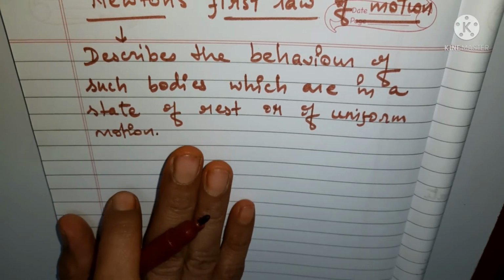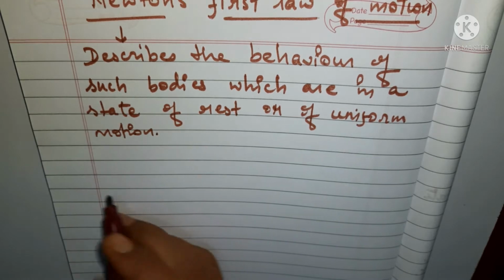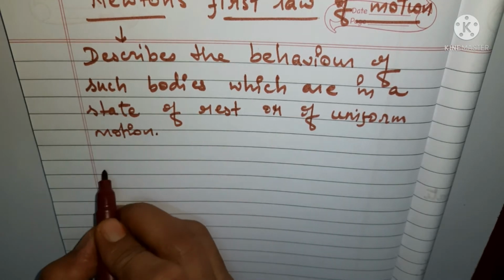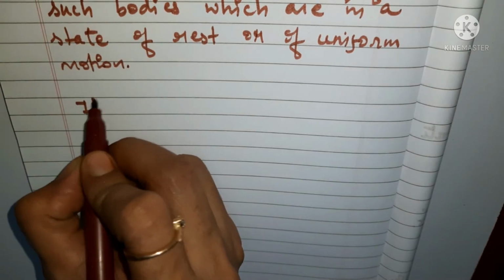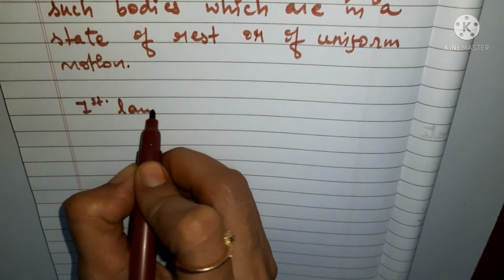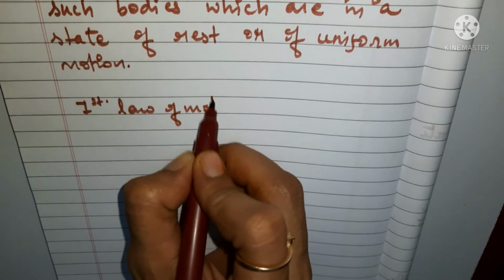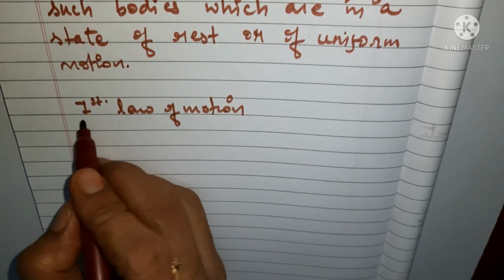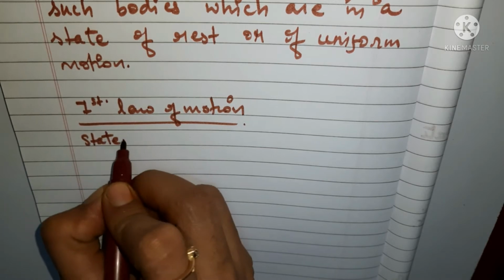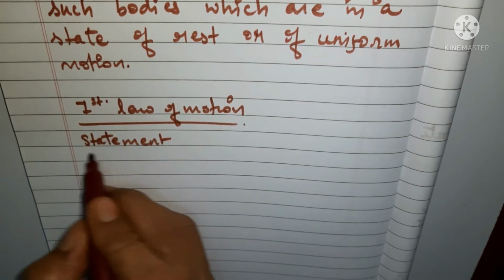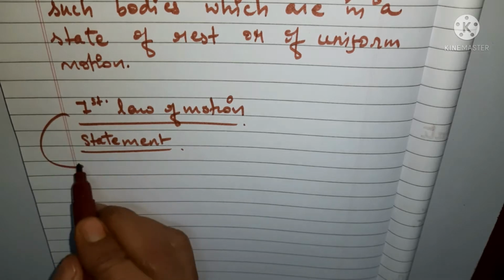So according to Newton's first law of motion, let's understand what this law says. Now I'm talking about the statement, so that we can discuss it further. What is the first law of motion?